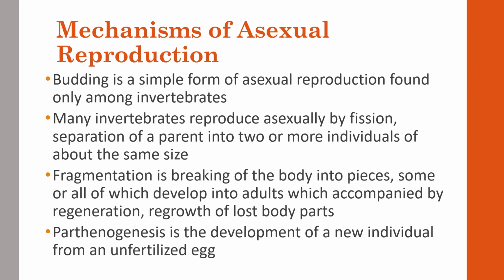Now I want to talk about some mechanisms of asexual reproduction. There are some different types of forms, such as budding, which is the simplest form of reproduction, found among invertebrates, which is usually just reproducing by fission and separating from a parent into two or more individual cells about the same size. So that's going to be the process of reproducing itself into copies of itself and just splitting off from itself.